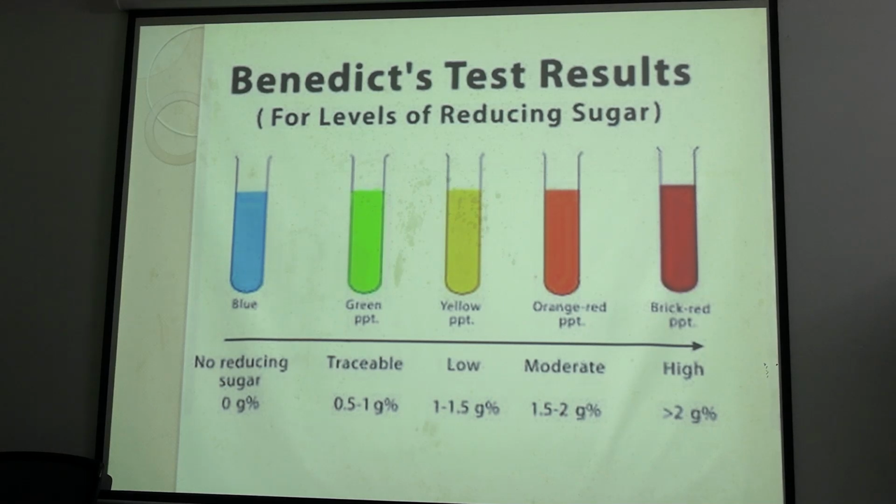Whether it is qualitative or quantitative? This is semi-quantitative. Okay. What is qualitative and what is quantitative? Qualitative is when we can detect a substance in a solution. The presence of that substance is detected, it is known as qualitative. Whether we can say this is present or not, that is qualitative.